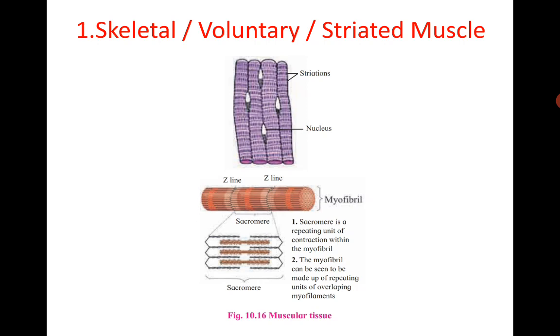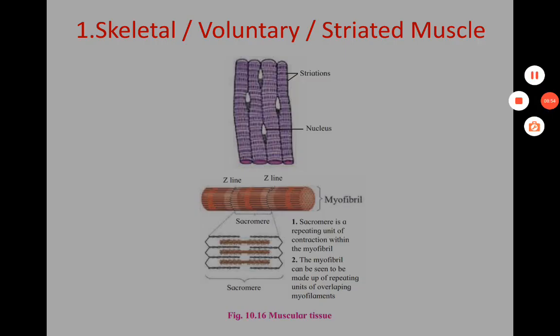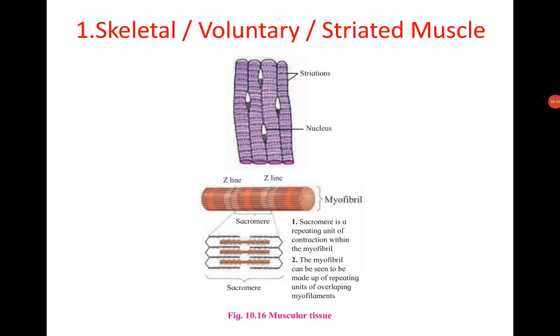Many nuclei, 2 to 3 or 4 nuclei, are present in a single cell, because at the time of contraction or relaxation, these nuclei control the cell activity. Hence 3 to 4 nuclei are present in each muscle fiber cell. Cross striations are seen, so it is also called striated.